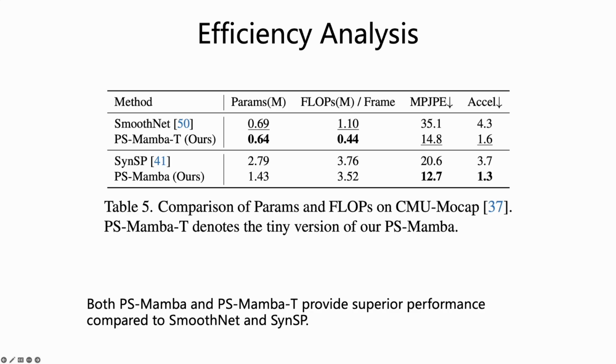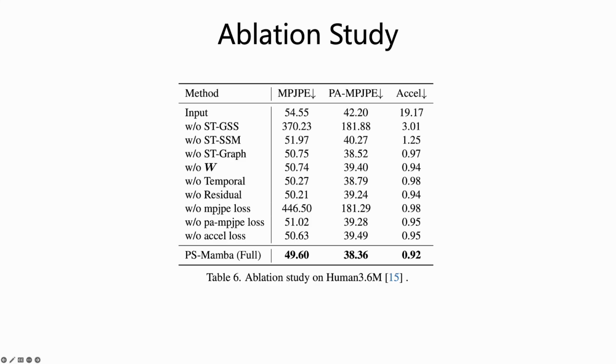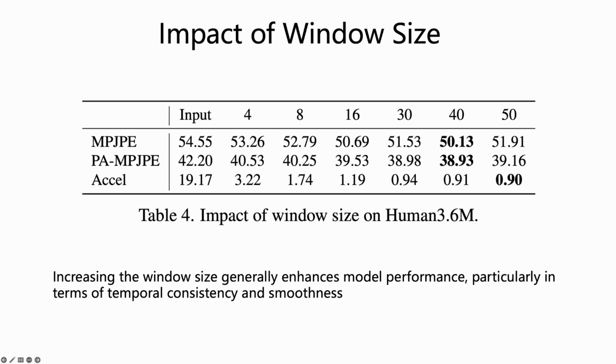efficiency for practical scenarios. The ablation studies demonstrate the significant contributions of each model component to improving pose refinement accuracy, temporal consistency, and robustness. The results highlight the crucial role of the ST-GSS block, along with the ST-SSM, ST-graph, weight matrix, and temporal strategy in achieving high performance. Increasing the window size generally enhances model performance, particularly in terms of temporal consistency and smoothness, with WinSize 40 offering the optimal balance between accuracy and computational efficiency.